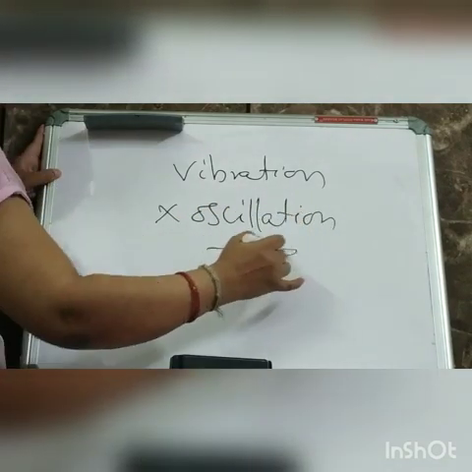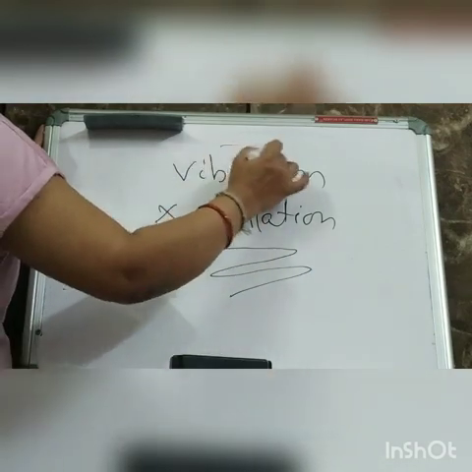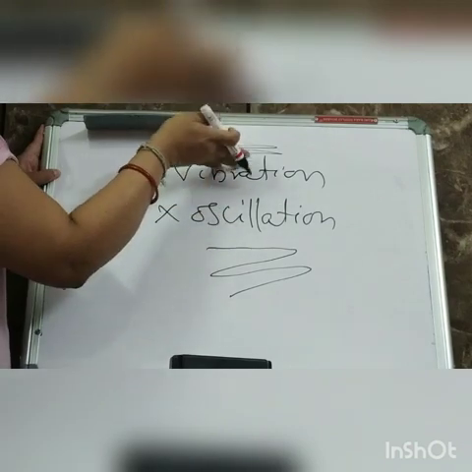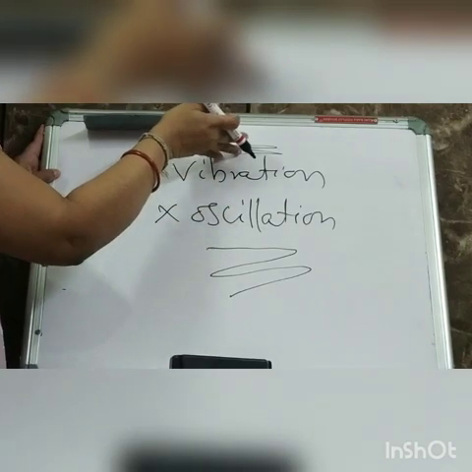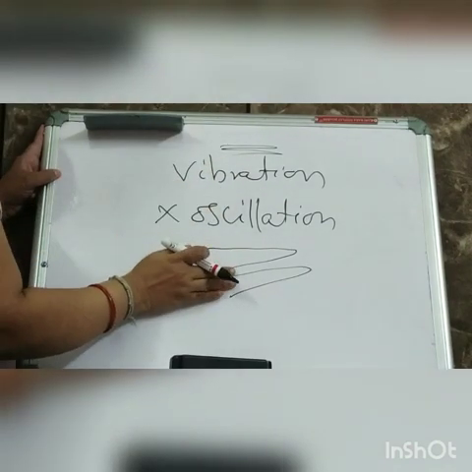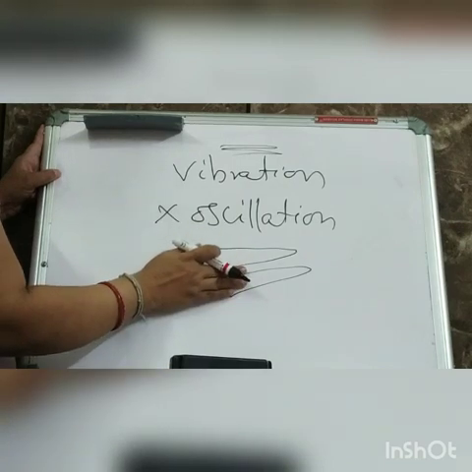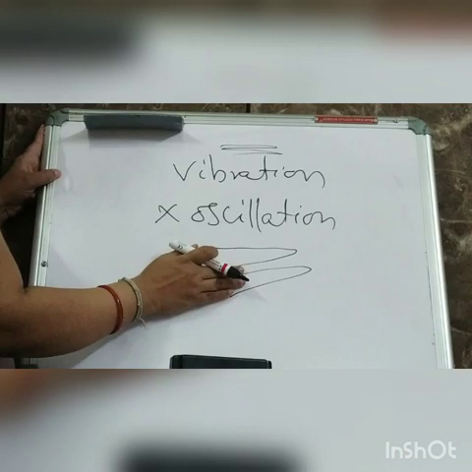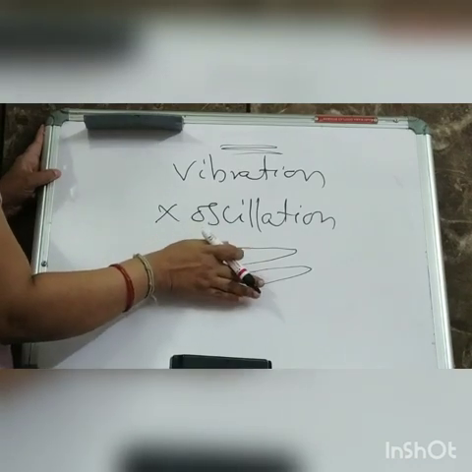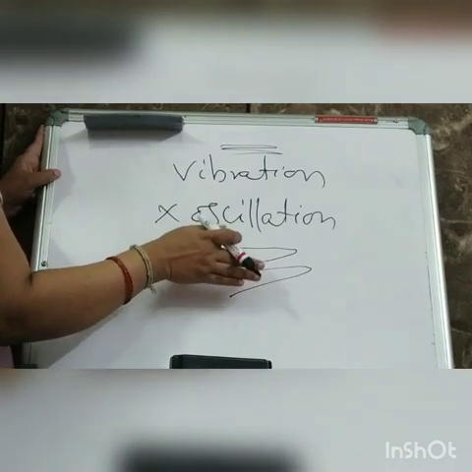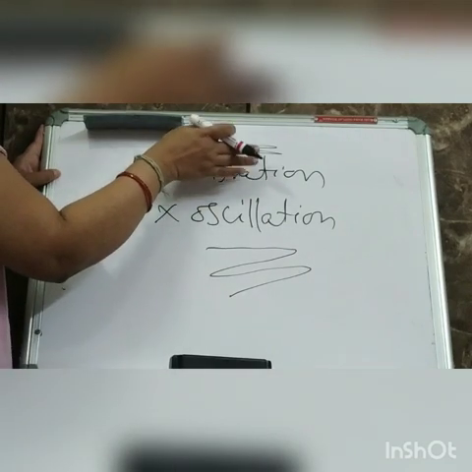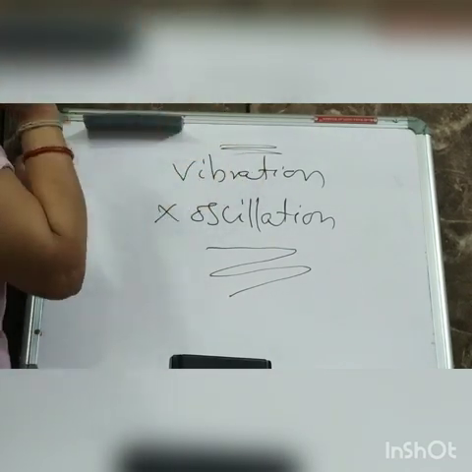Oscillations are also to and fro motion. Vibration is also to and fro motion. Then why is sound not produced by oscillation? In subsequent classes, we will study a very important characteristic of sound, frequency. In oscillation, the frequency is very low compared to vibration. Here frequency is more. That's why we can hear the sound.